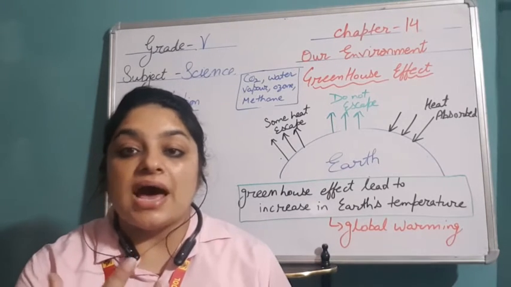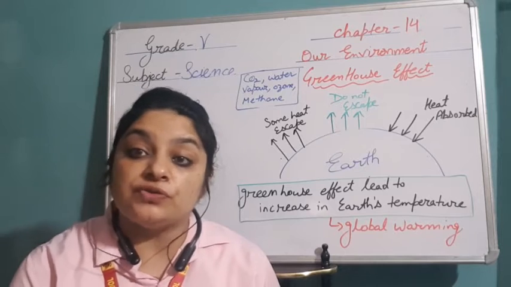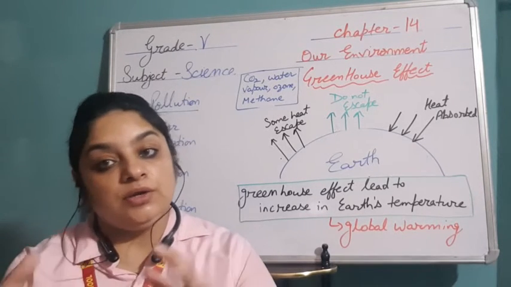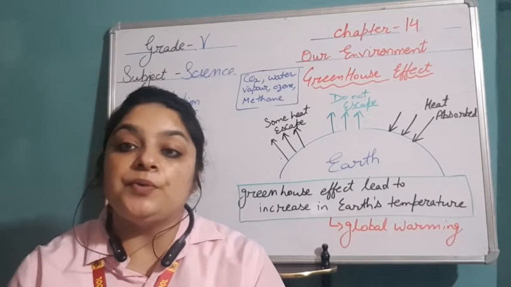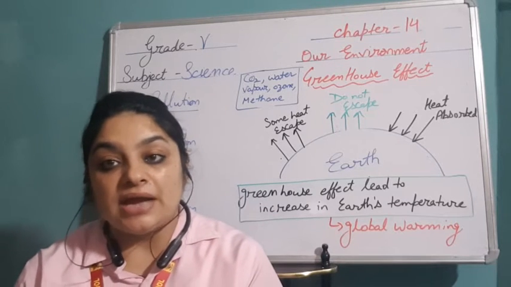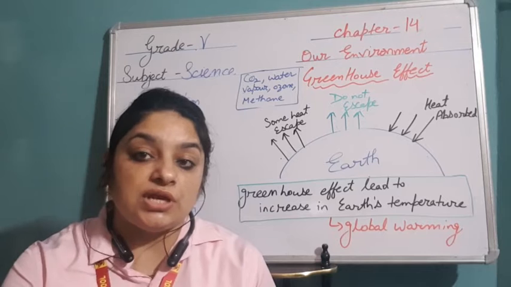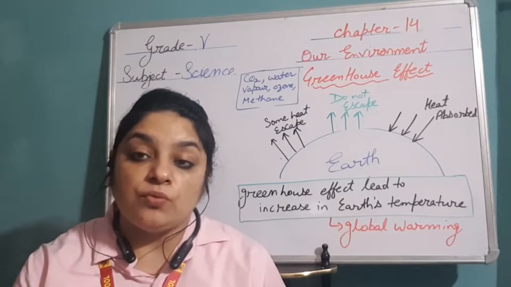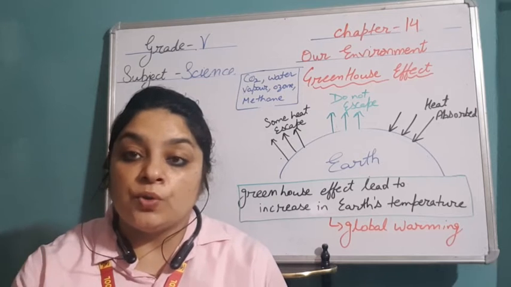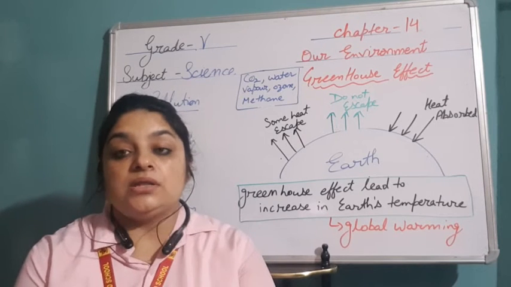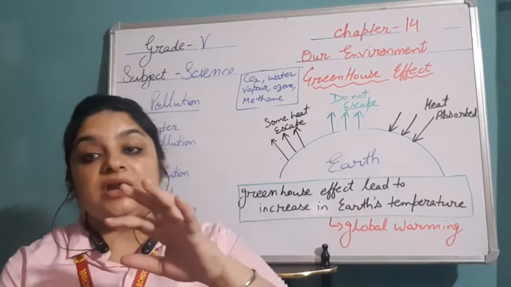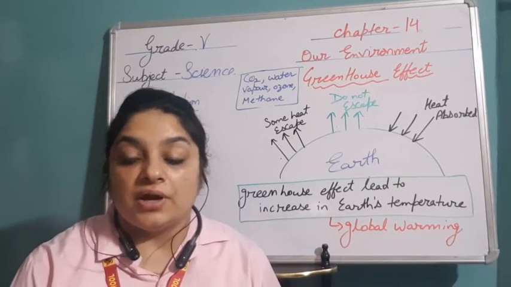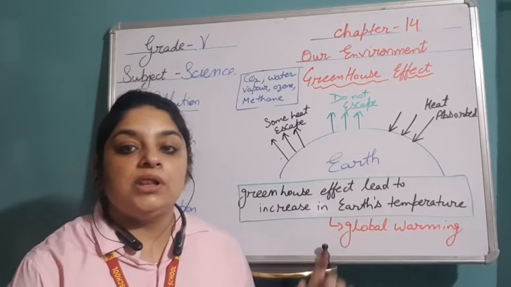First of all, the ice on the glaciers is melting because of the rise in temperature. When glaciers melt, they turn into water, and the water adds up into the rivers, right? And when the level of water in the rivers increases, it ultimately adds up into the ocean. So when the amount of water increases in rivers and the ocean, and that amount is more, that water comes into the residential area or low-lying areas, we call it a flood. So these are all the effects of global warming.